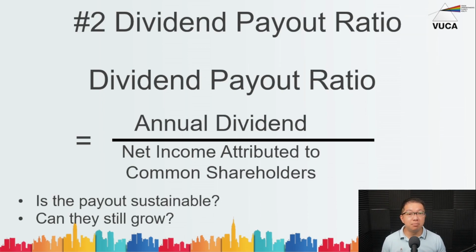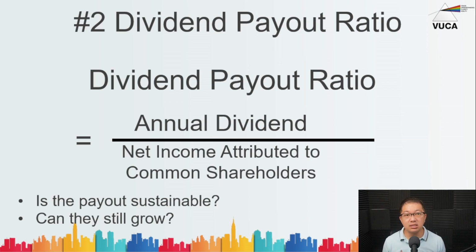Now, this number is important because it shows how much of the dividend payout is actually derived from the net income. So if you made a net income of 100 million and your total dividend payout is 100 million, then your dividend payout ratio would be 100% or 1. Now, more importantly, how do you determine whether this company's dividend payout ratio is sustainable?